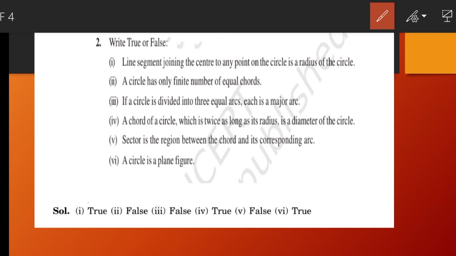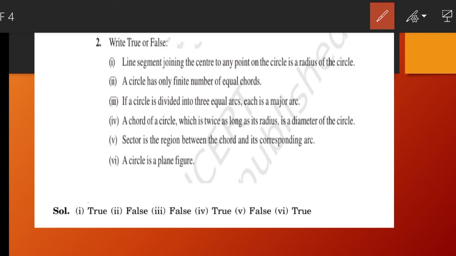A sector is a region between the chord and its corresponding segment. So it is a false statement. A sector is not that region. When a corresponding arc and chord are involved, then it is a segment. Whereas a sector is a corresponding arc and 2 radii joining the center. Then only can we say it is a sector. If a chord and corresponding arc are present in the statement, as here, it will be a segment.